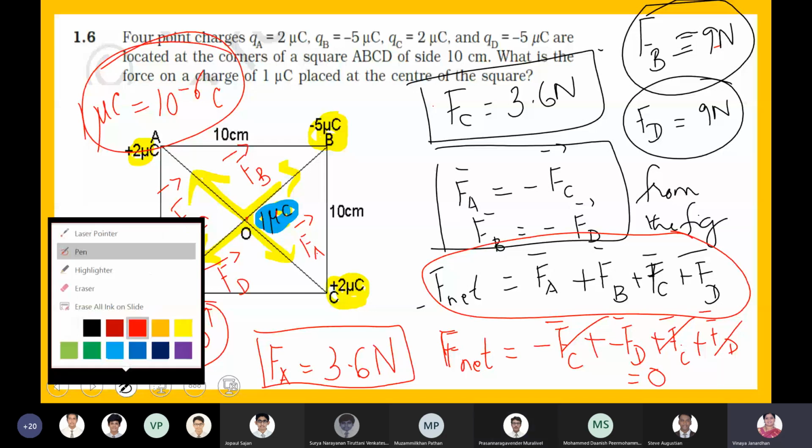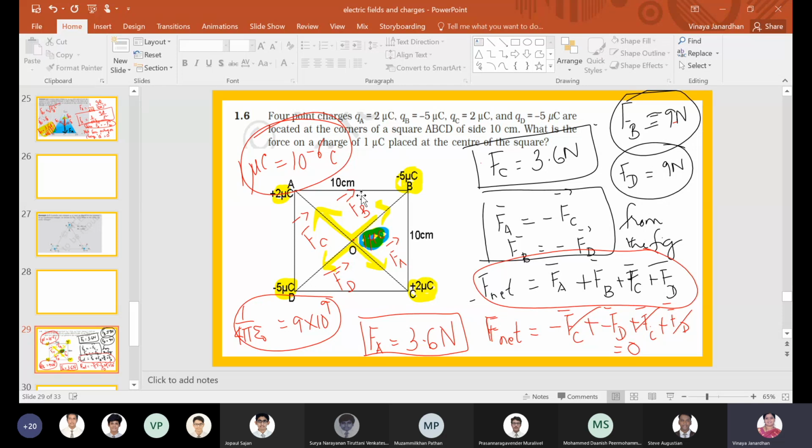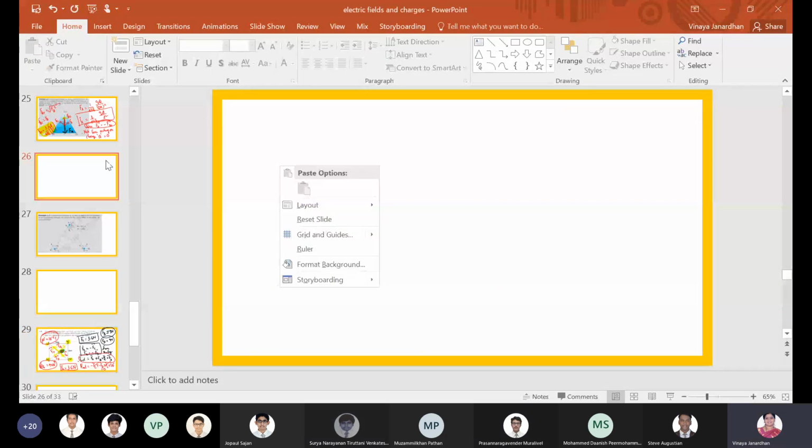Yes. Shall I move? Okay. Yes, ma'am, I took a screenshot of this slide and put it in the chat. Should I wait or should I move? No, ma'am, you can move on. We can move. Oh, fine.